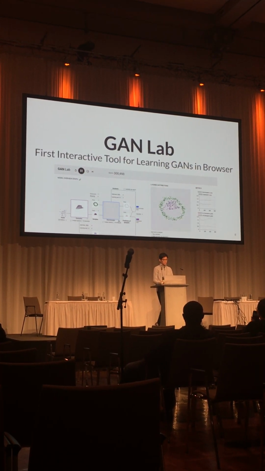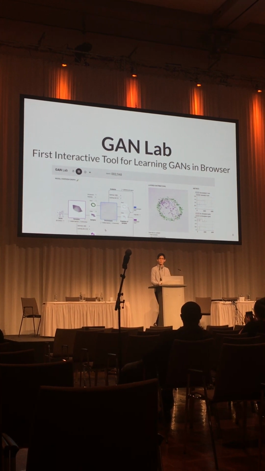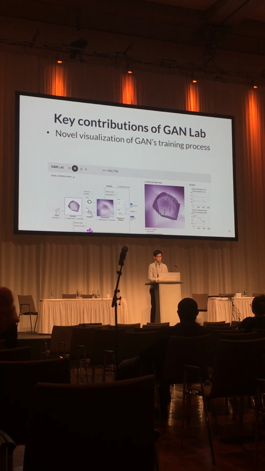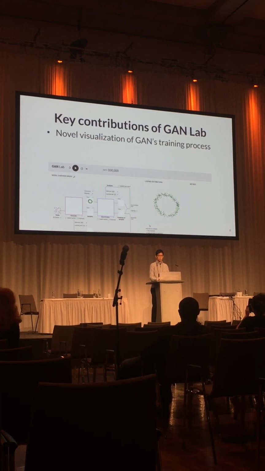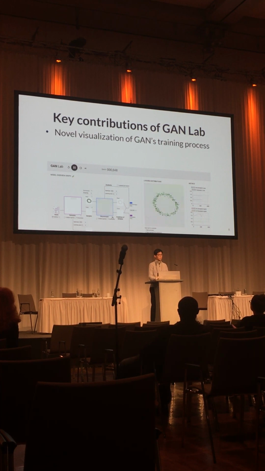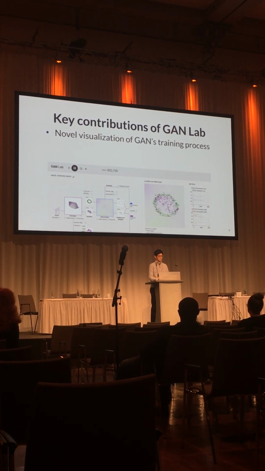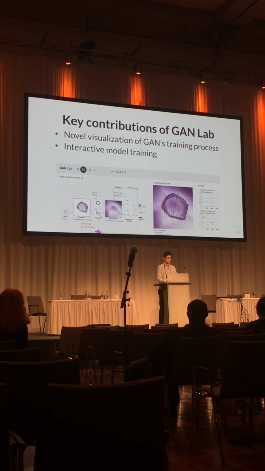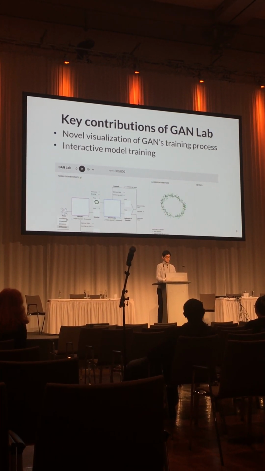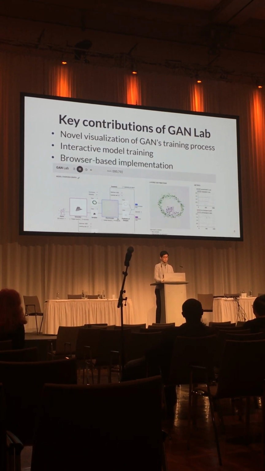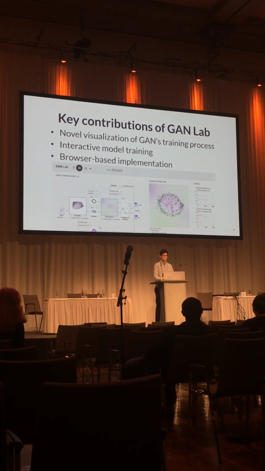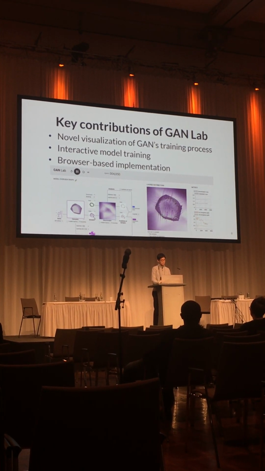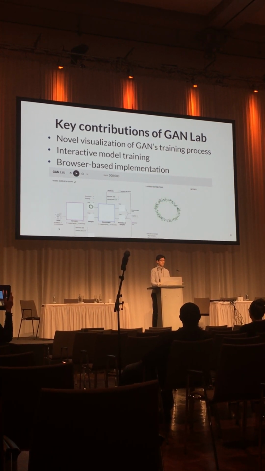So we developed GAN Lab, the first interactive tool for learning generative adversarial networks. GAN Lab has a novel visualization design, which is great for people to understand the complex dynamics of GAN's training process. And with GAN Lab, users can interactively train models and play with them to actively learn about GANs. Also, our fully browser-based implementation approach significantly broadens people's access to our educational tool. And now let me tell you more details about how we designed GAN Lab.